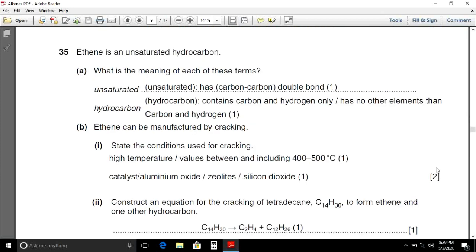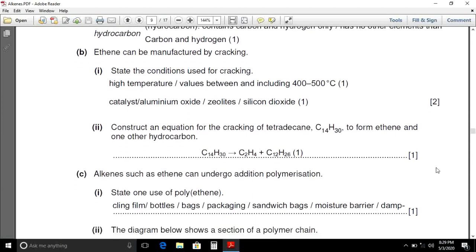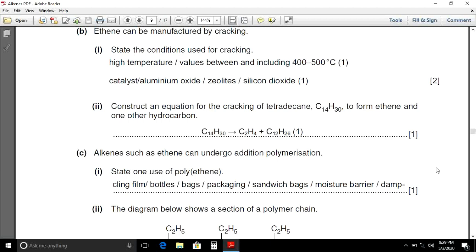Ethene is an unsaturated hydrocarbon. What is the meaning of each of these terms? Unsaturated: a compound having a carbon-carbon double bond in the molecule. While hydrocarbons are compounds which contain the elements carbon and hydrogen only. Ethene can be manufactured by cracking. State the conditions used for cracking. A high temperature of 450 degrees Celsius, and catalysts such as aluminium oxide, zeolite or silicon dioxide will be used as catalyst.